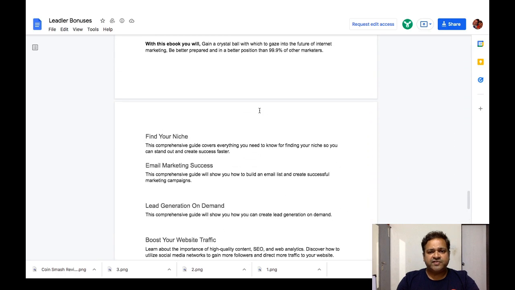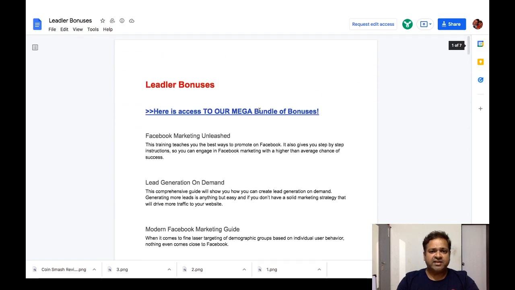All these vendor bonuses you are also going to get after buying this. So guys, there are a lot of bonuses from the vendor. You are going to get all the vendor bonuses and all my custom bonuses, which you will agree are super powerful, completely free of charge, and they're going to be delivered instantly. Even if you just pick up the very first front end of Lidler, which is $17 with the downsell discount of $5, everything you are going to get just for $12.